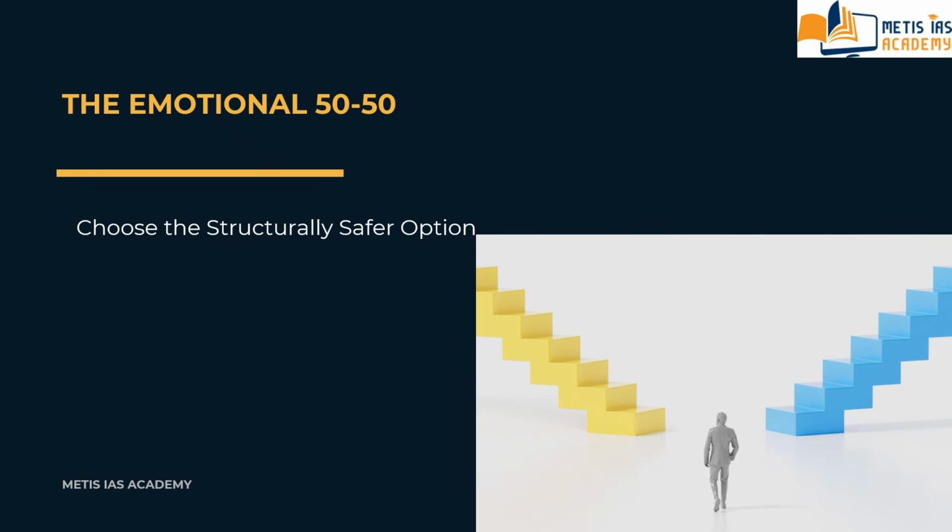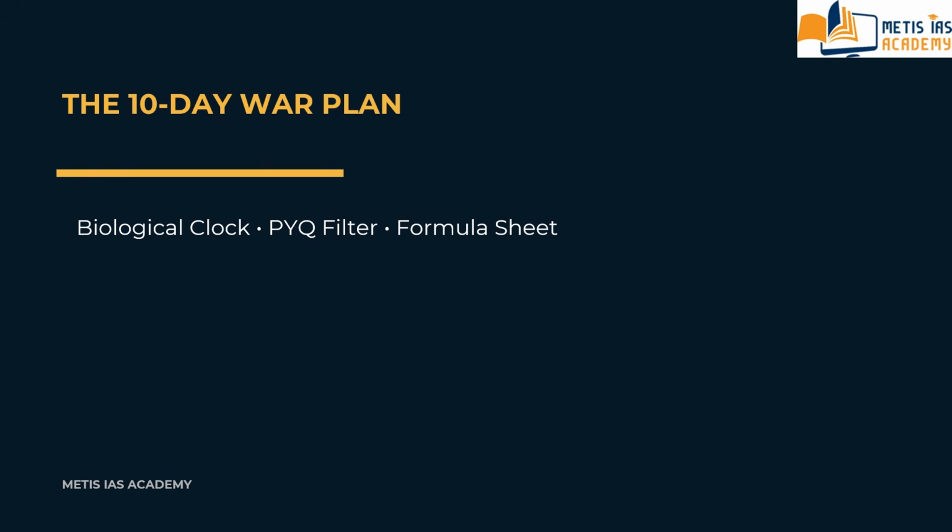So these are the 7 mistakes you have to avoid in the examination: classification trap, time leakage, over-attempting, ego trap, the emotional 50-50, reading comprehension panic, OMR disaster.